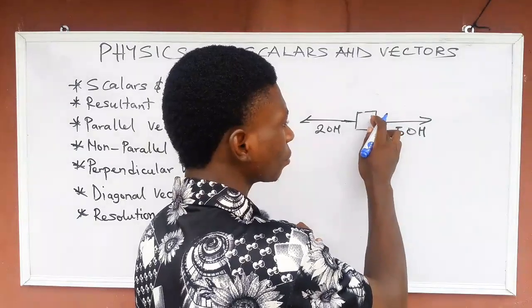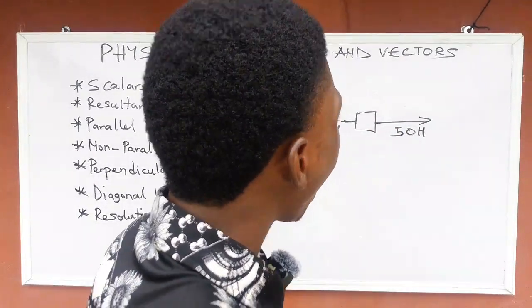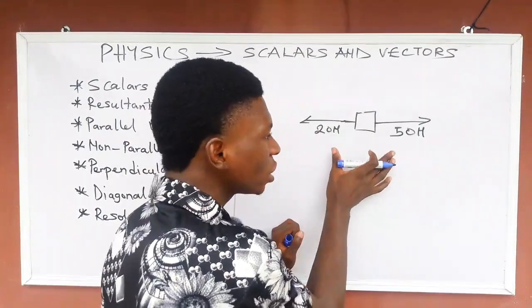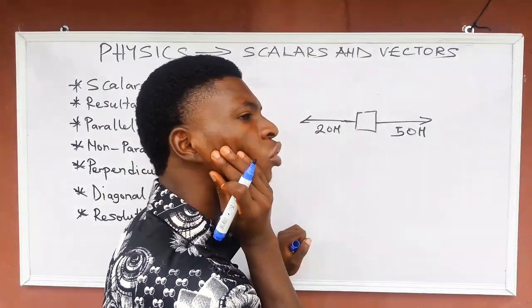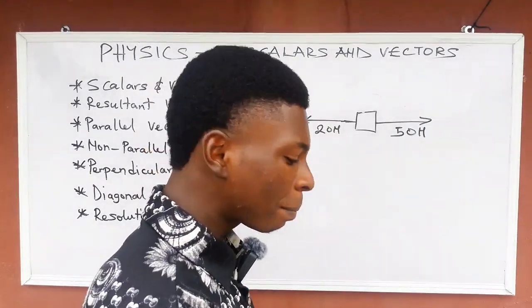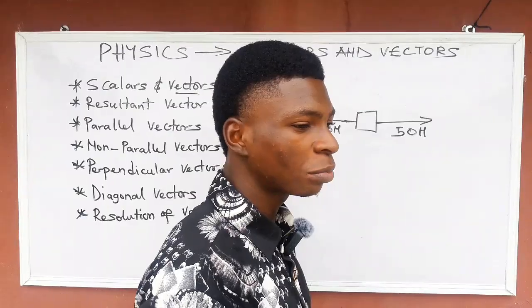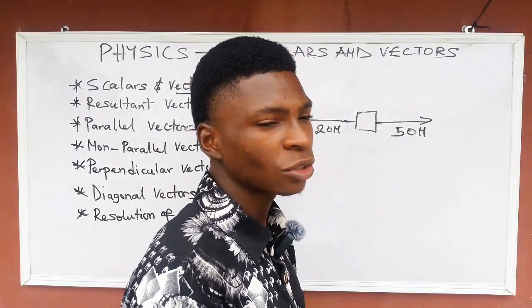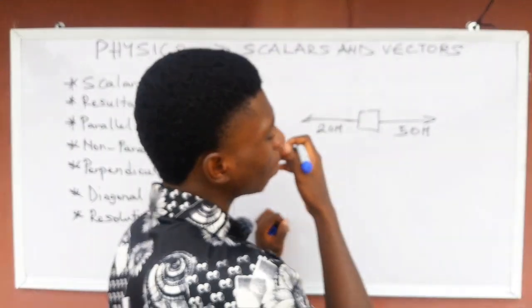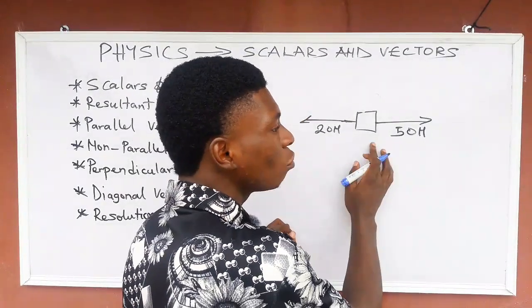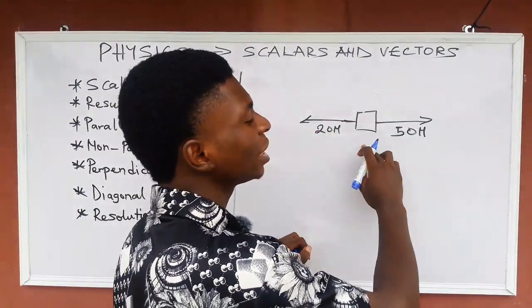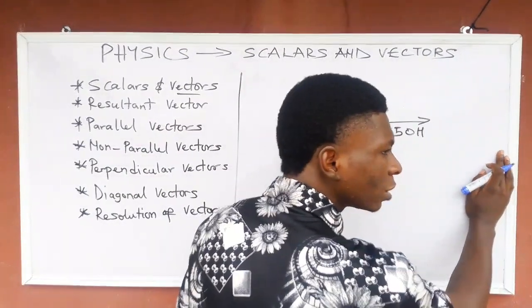So they are non-parallel. They actually meet. Now, if you are asked to calculate the vector, these two forces are opposing each other. Are you getting my point now? But this force is greater than this one. It is something practicable at homes. When you and your brother are dragging something, you are more powerful than your younger brother. So that body will actually move towards your side because you are more powerful.